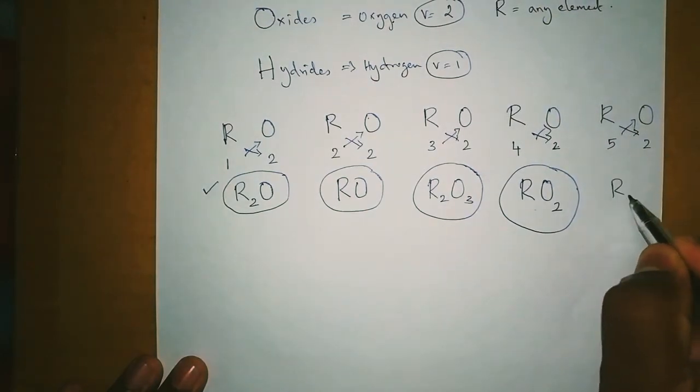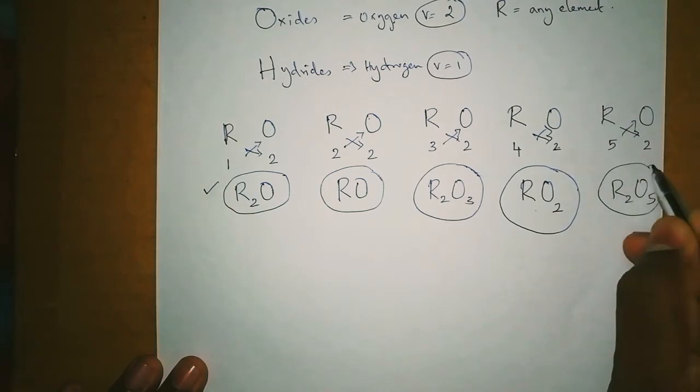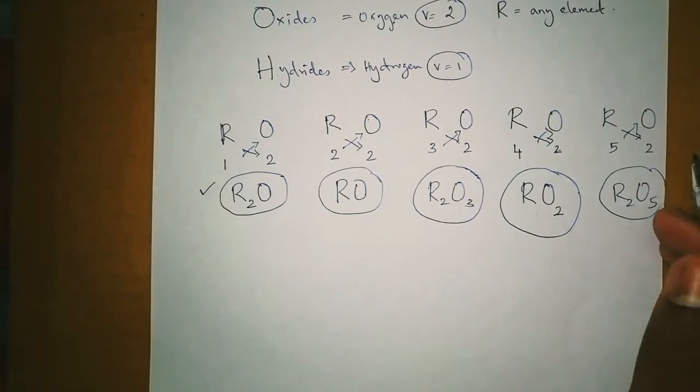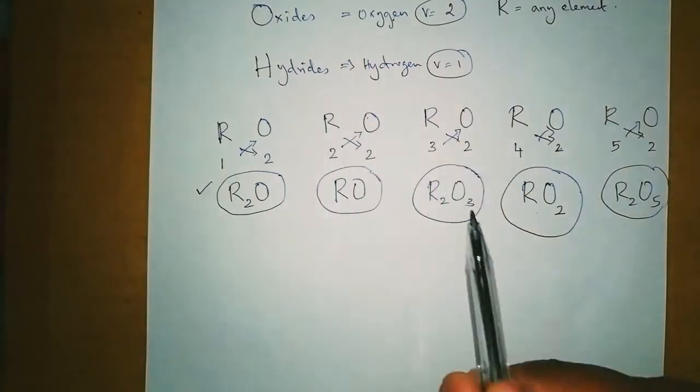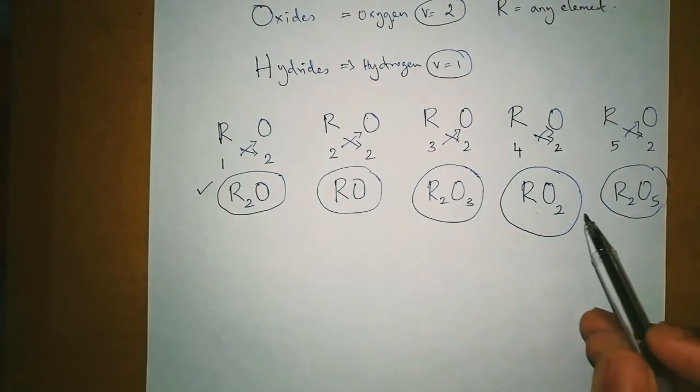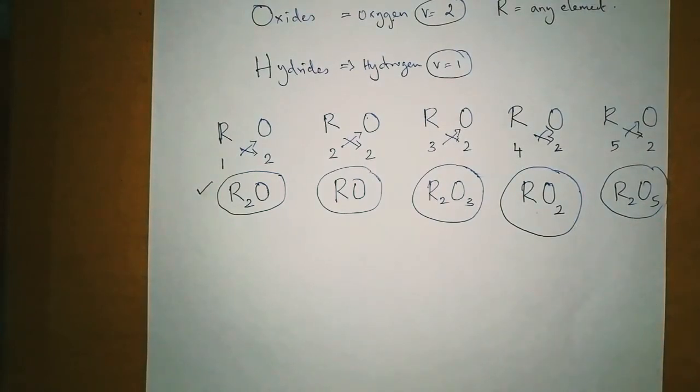Then R having the valency of 5 and oxygen valency 2, we get R2O5. Here you can ask me a question: sir, here 5 is coming as valency, and you told me 4 is the last valency. This is actually Mendeleev's periodic table. It was nearly the 19th century, 1834. He was born in 1834 and started giving this new form of periodic table in 1872.